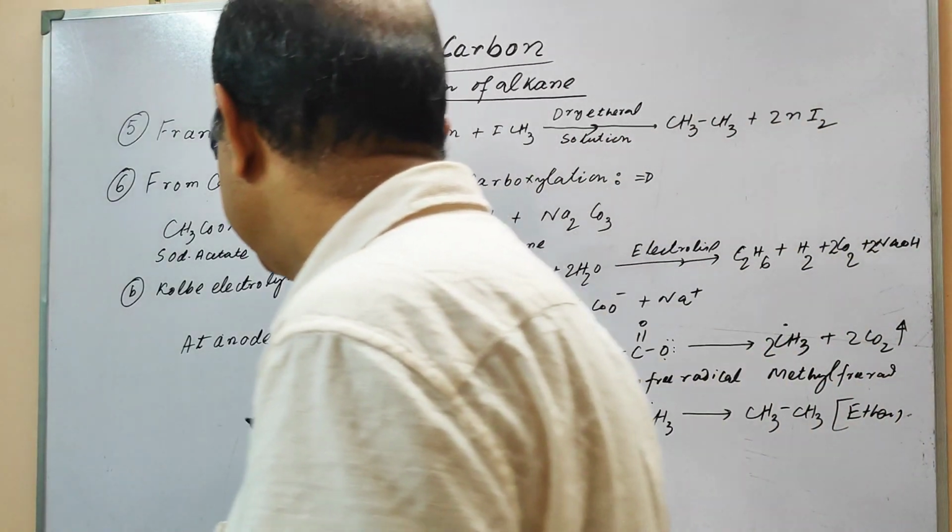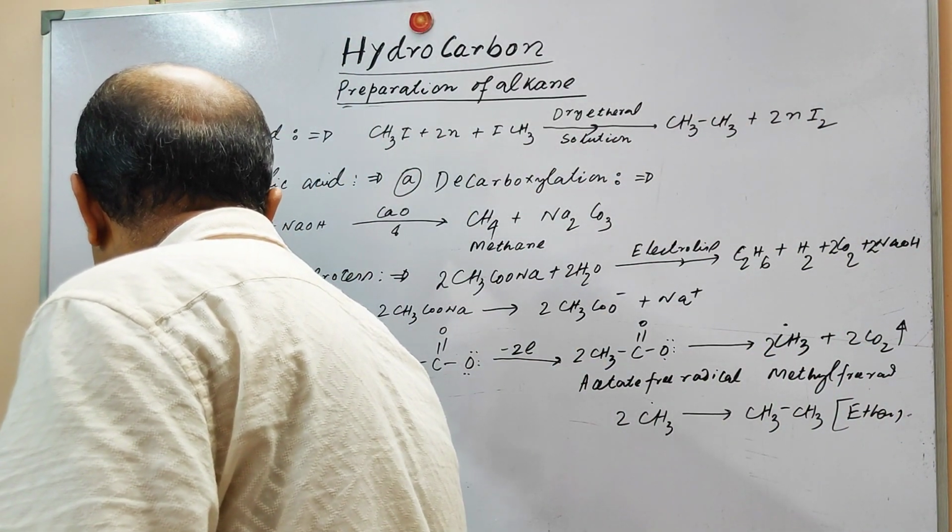And what will be the reaction at the cathode?